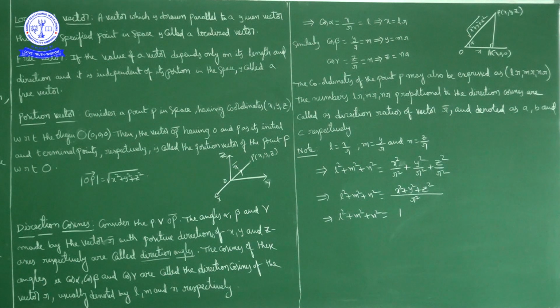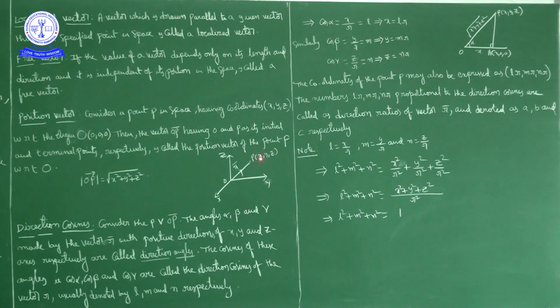Next, after the position vector, what is the direction cosine and what is the direction ratio? Now we have a point in space, P(x, y, z). The coordinates of point P are x, y, z.